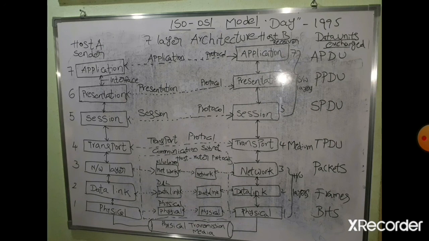Software layers are nothing but these layers. The application layer, presentation layer, and session layer are called software layers. The network layer, data link layer, and physical layer are called hardware layers. Why? Because the application layer is directly communicating with the end user.